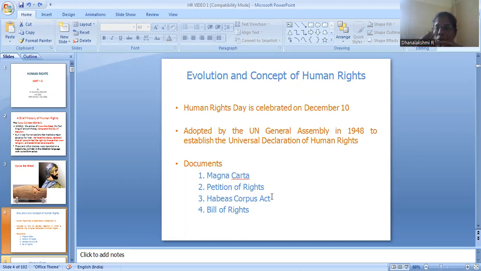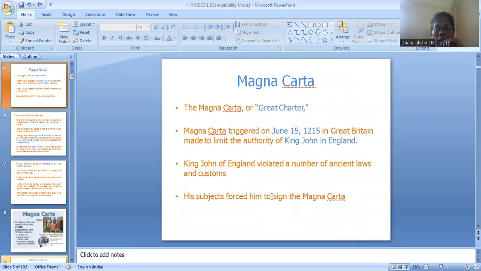These are the documents, and they are all references for human rights. First, we'll discuss the Magna Carta. The Magna Carta is a great charter. It was signed in the year 1215, on June 15th, by King John in England.